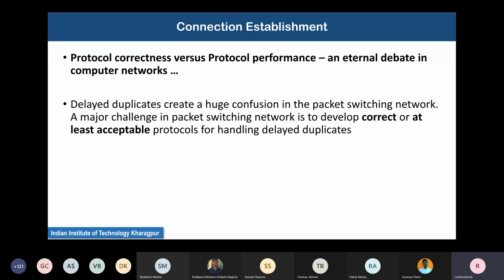So these have to be balanced. We want the delayed duplicate problem to have a solution which is either correct by construction, or at least acceptable. It is not always correct 100% of the times, but it is correct a very large majority of times, maybe over 99%, and the performance is very good for handling delayed duplicates.